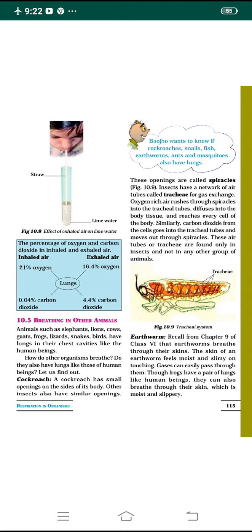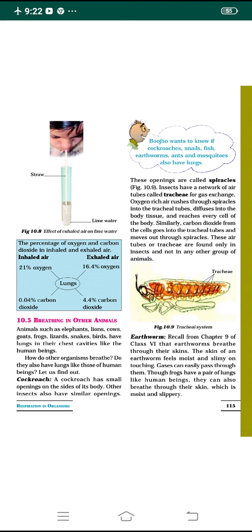The first one is the cockroach. A cockroach has small openings on the sides of its body. Other insects also have the same openings. These small openings on the sides of the body of a cockroach are called spiracles.